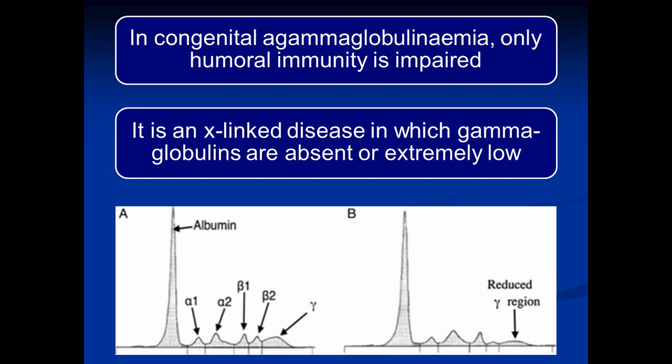Now this is an X-linked disease in which the gamma globulins are either absent or extremely low in concentration. In the electrophoretograms below, on the left hand side we have the electrophoretic pattern in a normal person. As we can see, the gamma globulin concentration is almost normal. On the right hand side we have the electrophoretogram of a patient having agammaglobulinemia, and as we can see, the gamma globulin level in this case is very low.